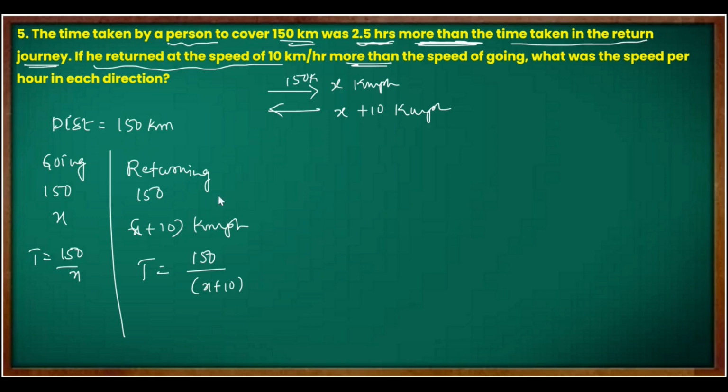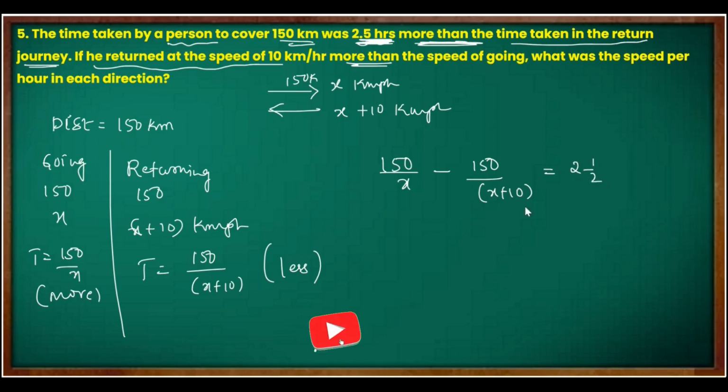If the speed increases while returning, he will take less time. Speed increased, less time. Here he is taking more time. Again they are comparing, 2.5 hours more or less, so it's subtraction, big minus small. The bigger value is 150 by x, minus the smaller 150 by x plus 10, and this must be equated to 2.5 hours. 2.5 can be written as 2 1 by 2, so we convert this mixed fraction into a fraction, which is 5 by 2: 2 into 2 plus 1.